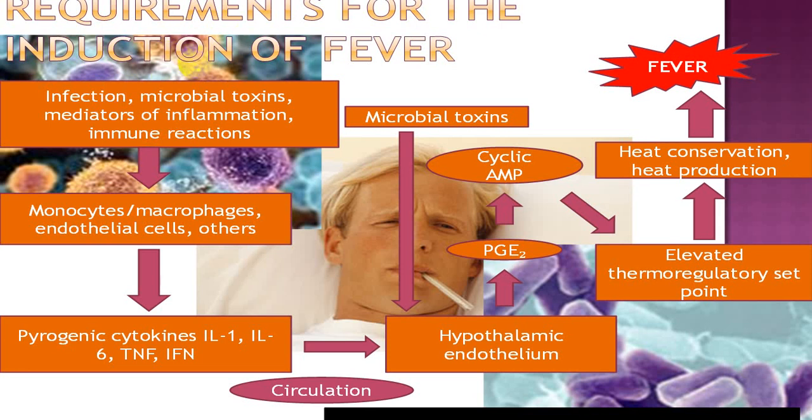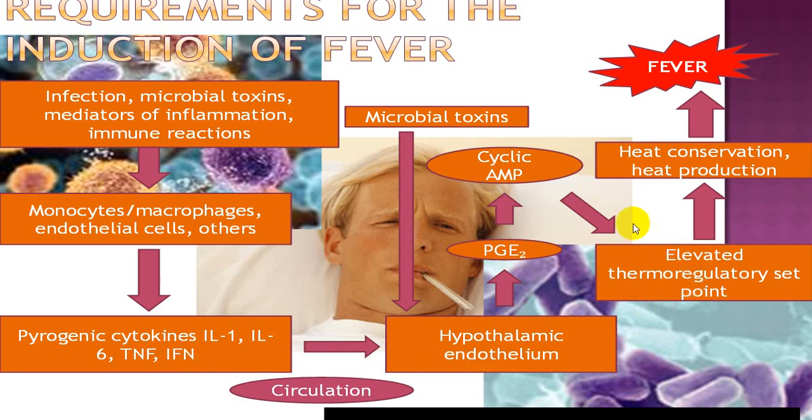Different pathophysiology is playing a role, but in all this together, there will be a monocyte response, macrophage response, and endothelial response. And they'll release pyrogens, cytokines, interleukins, interleukin 1, interleukin 6, TNF alpha, interferons, etc. This will act on the hypothalamic center, and by acting on the hypothalamic center, it will release prostaglandins, cyclic AMP, and that will set the thermoregulatory center at a higher level.